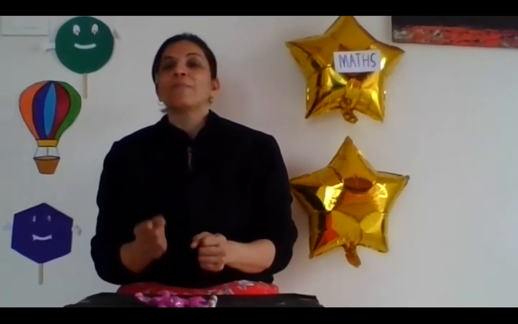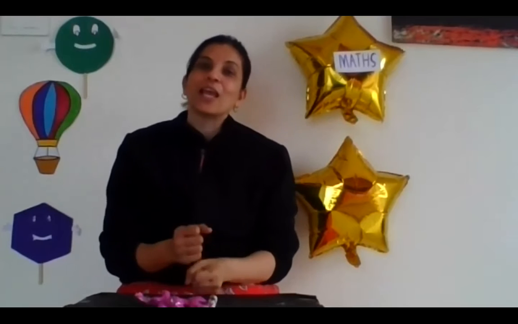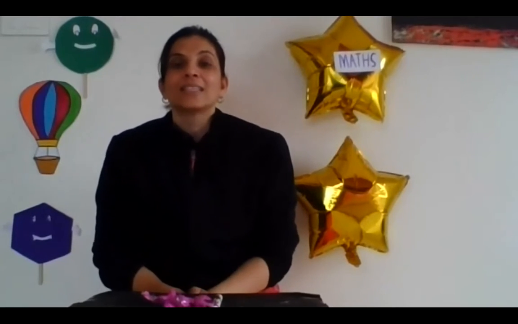Now let's do the 12 months of the year. Okay, come on, start. January, February, March, April, May, June, July, August, September, October, November, and December.